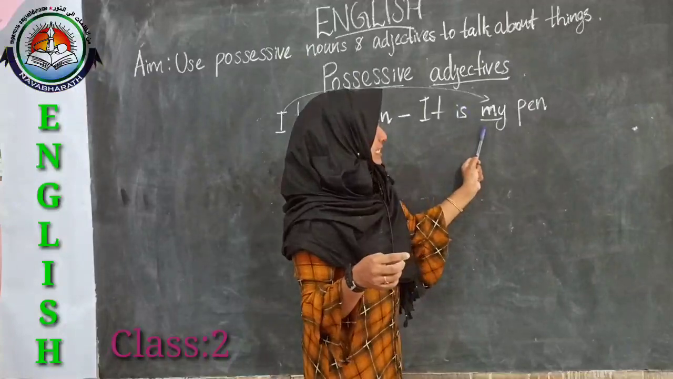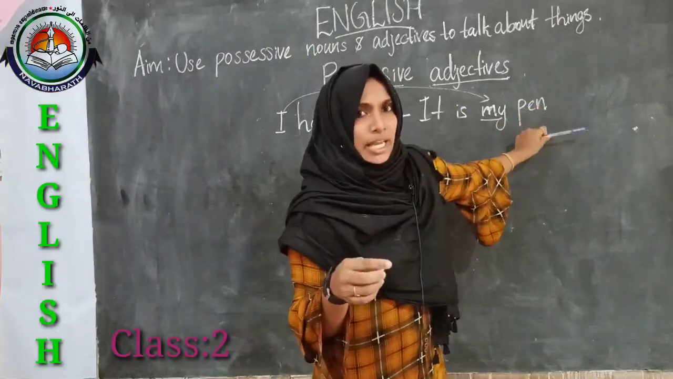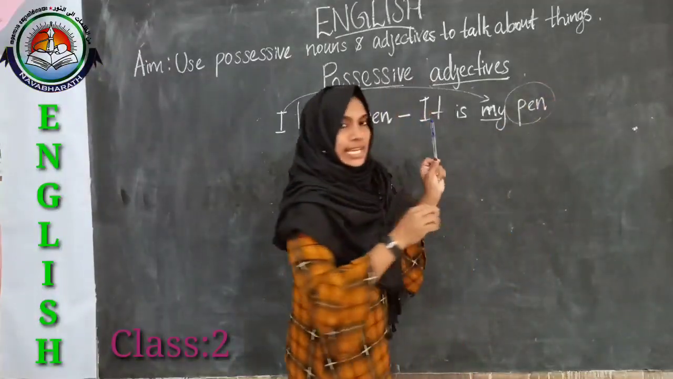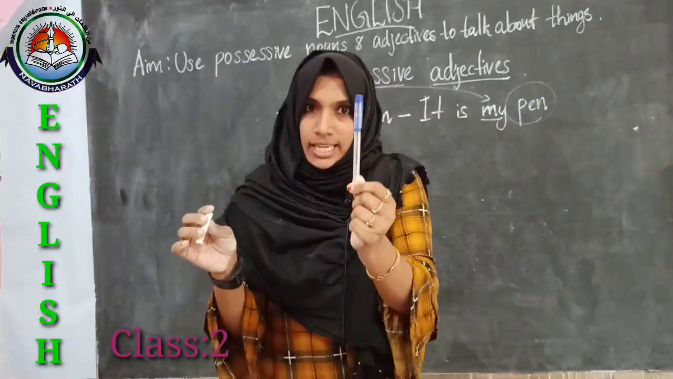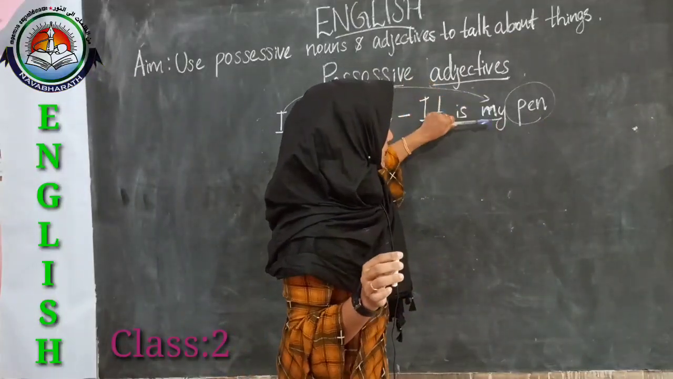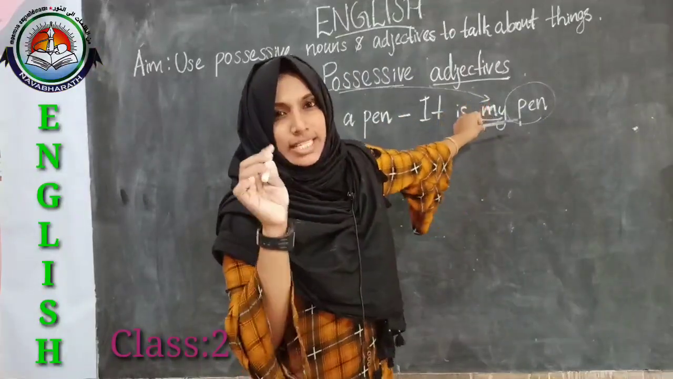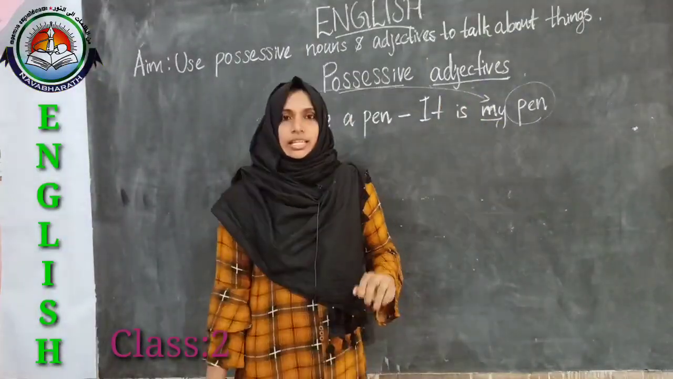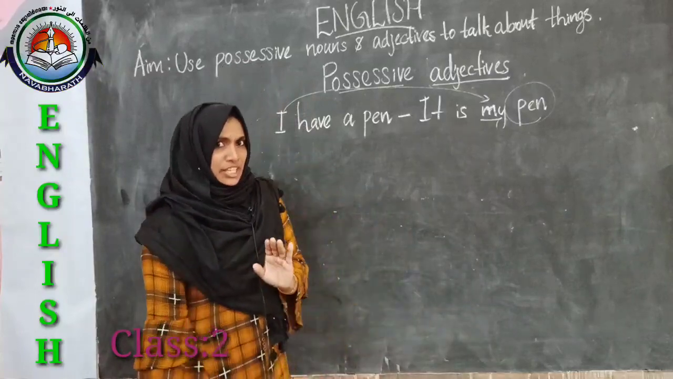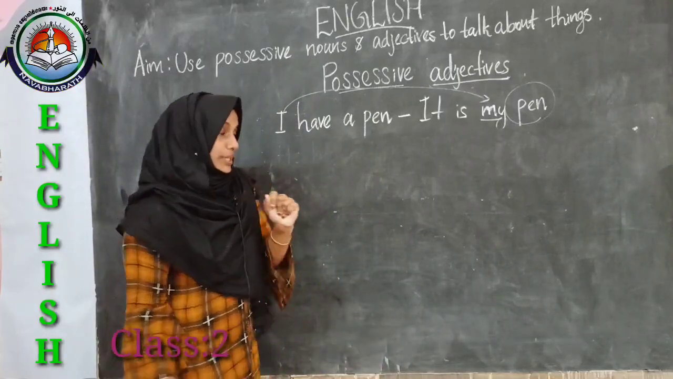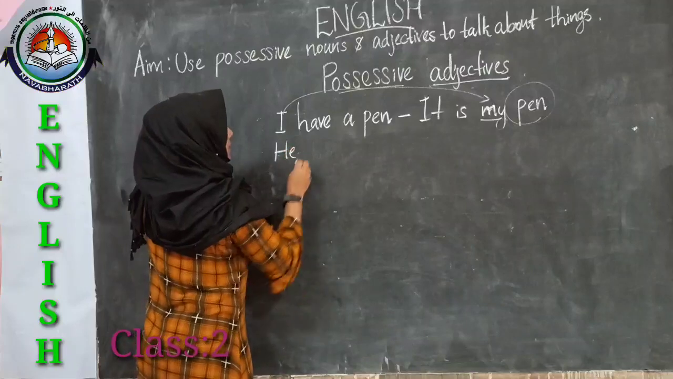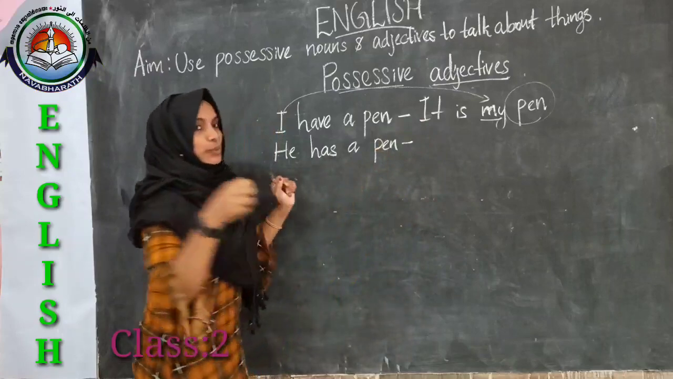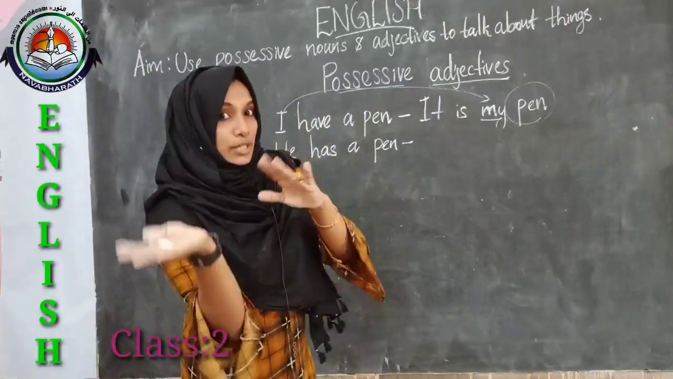These possessive adjectives will always come before a noun. Here, this pen is a noun, it is a thing. So this my is a possessive adjective, and it will come before a noun. Okay, then in case of a boy, if he also has a pen, we can write he has a pen, and we have to say that yes, that pen belongs to him.